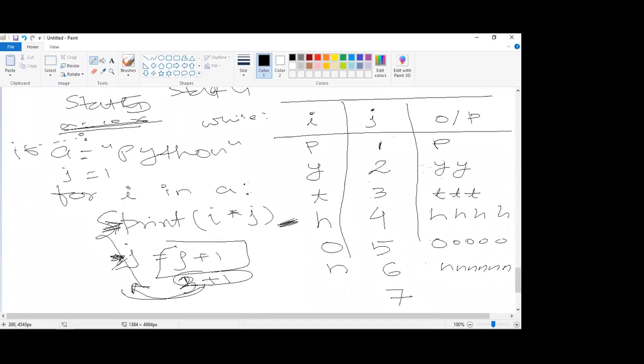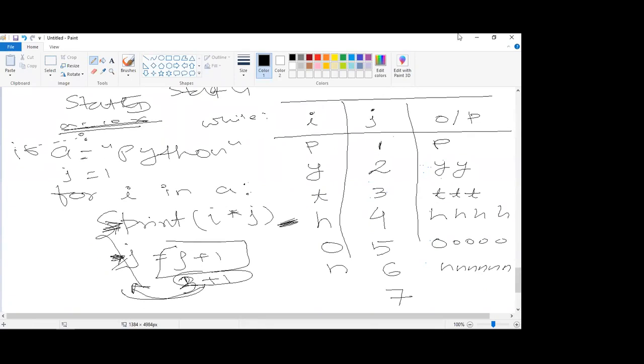Like for I in A. Yes. So for I in A, I will go inside A and it will pick one element at a time for every iteration. Okay. Fine, sir.